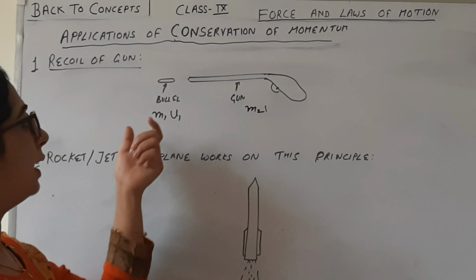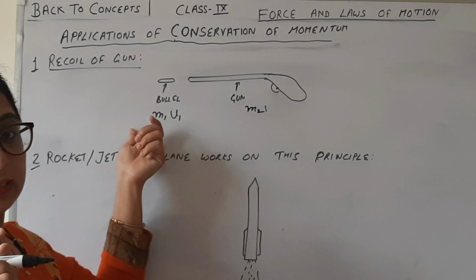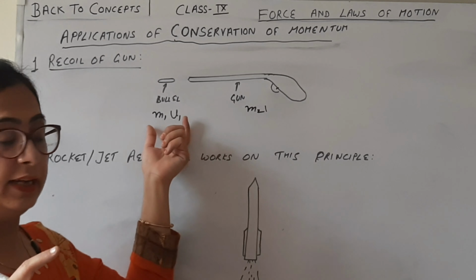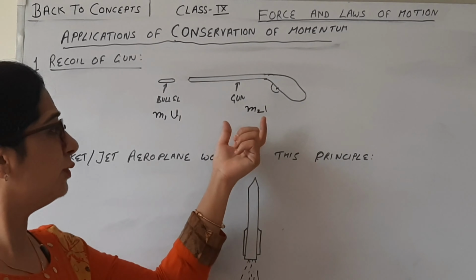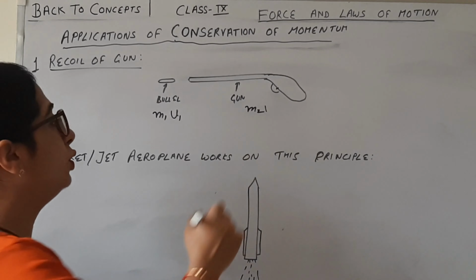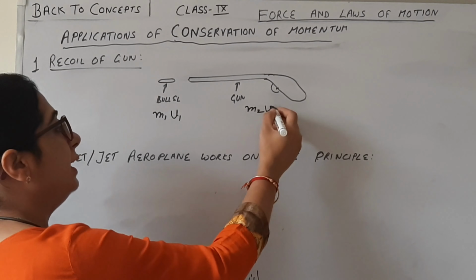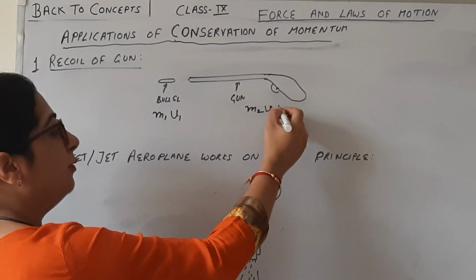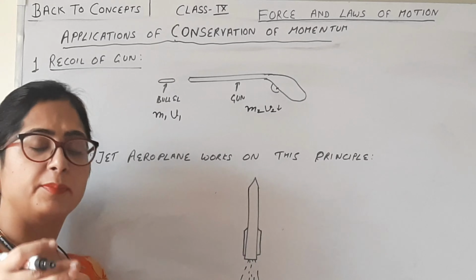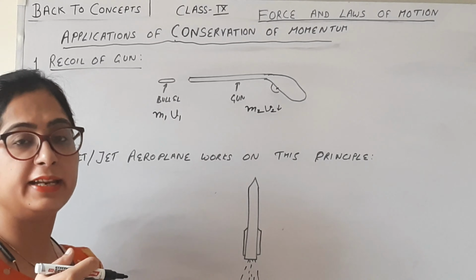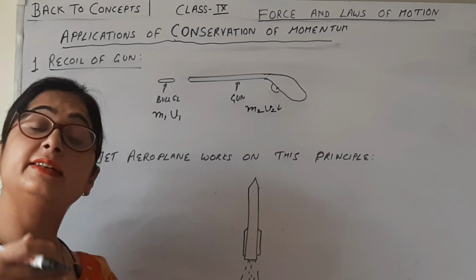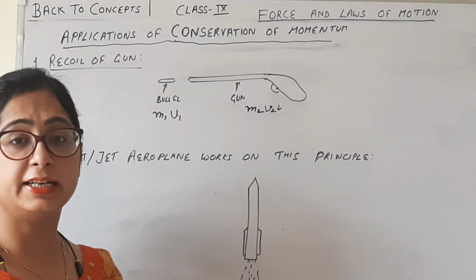Now the mass of the bullet is very small, so the velocity of the bullet is very high. Here the mass of the gun is high compared to the bullet, so its velocity will be very small. So we will jerk backward, but this jerk is very small compared to the bullet, which is moving with a very high speed.